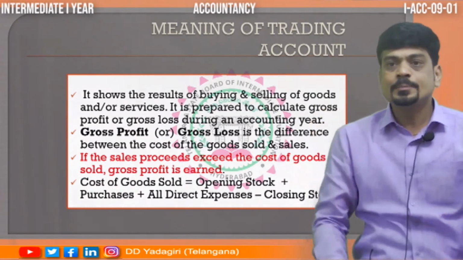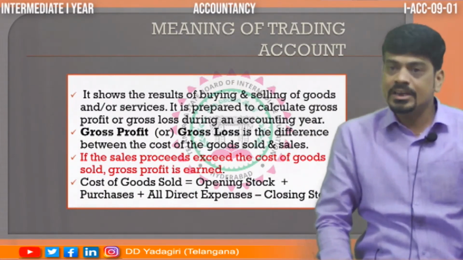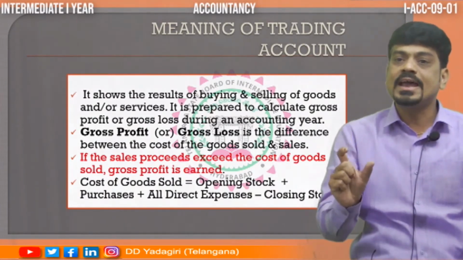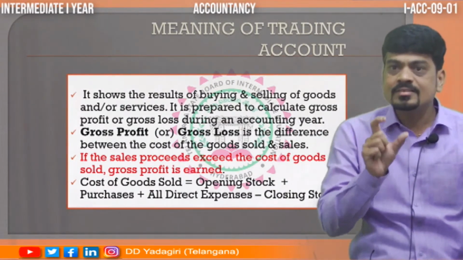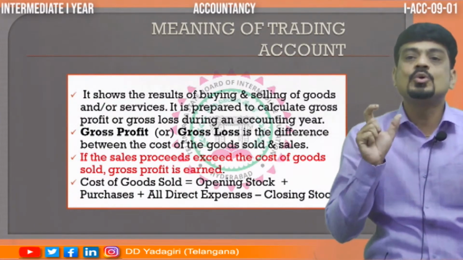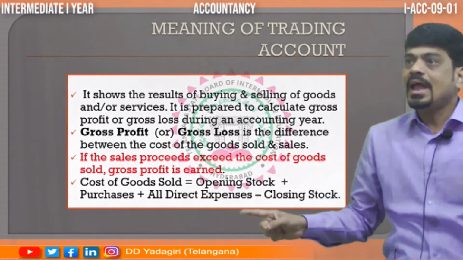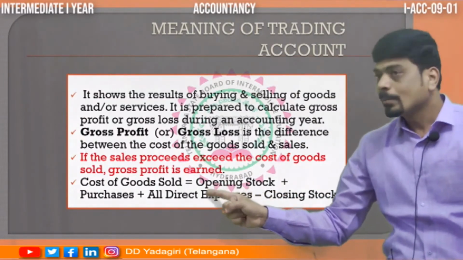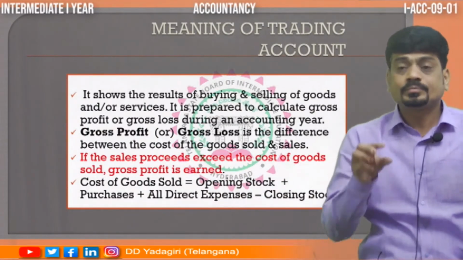Net purchases means purchases minus purchase returns. What is the other name of purchase return? While learning journal entries, we have studied that purchase returns are also called return outwards. So, purchases minus purchase returns or return outwards will give you net purchases. That we are going to add, and to that we'll add all direct expenses. Focus. Direct expenses. What do we mean by direct expense?